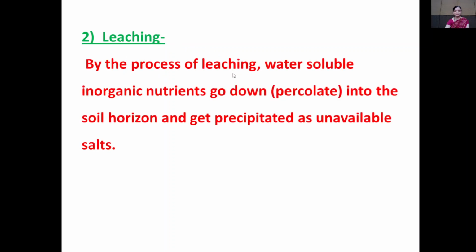By the process of leaching, water soluble inorganic nutrients go down or percolate into the soil horizon and get precipitated as unavailable salt. This process is known as leaching.